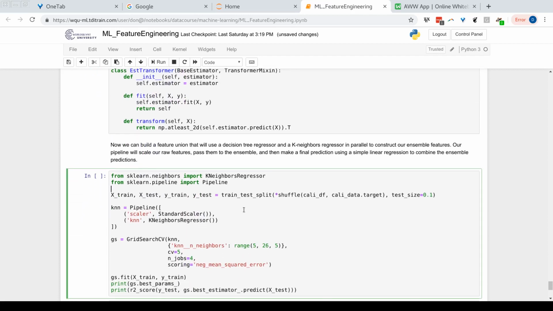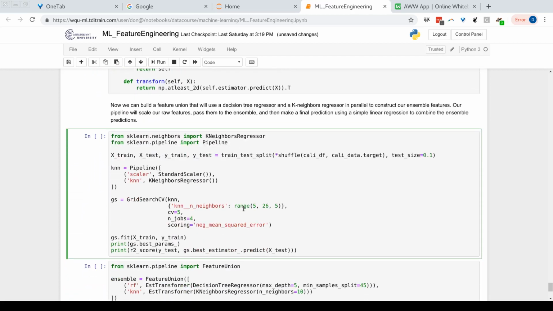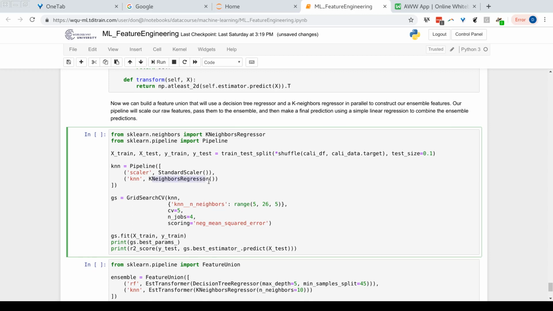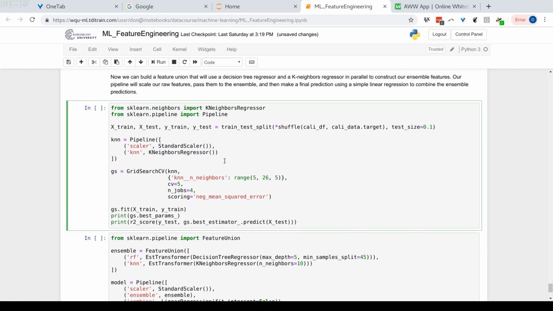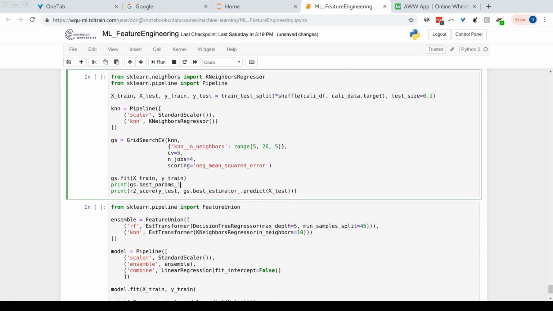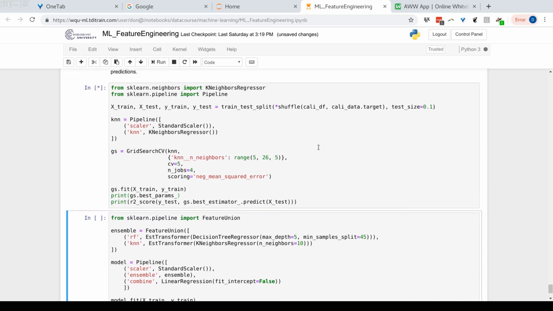Okay, now let's go ahead and construct our model. So we have one pipeline that's going to scale our data, and it's going to have our k nearest neighbor regressor. We want to tune that model. So that's what we're going to do there. We're going to tune the number of neighbors, which is a key hyperparameter of the k nearest neighbor model. Right, this might take a while. But notice I'm tuning the model. Let's see how well it performs.